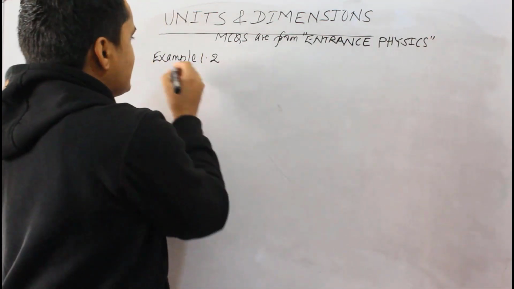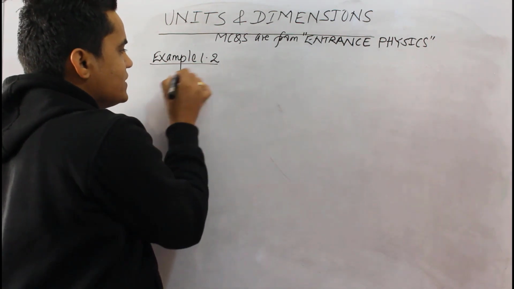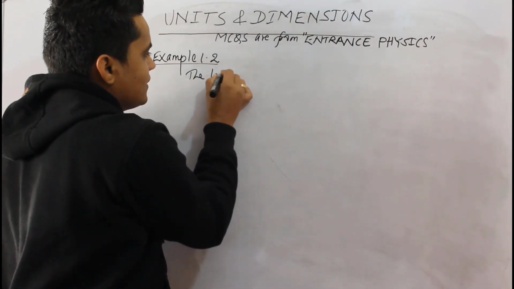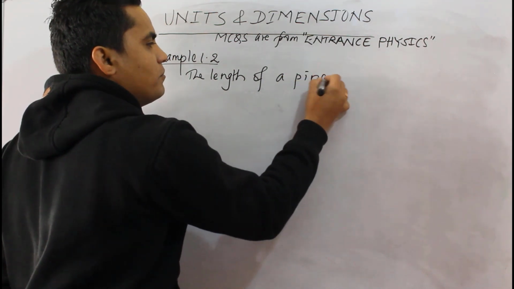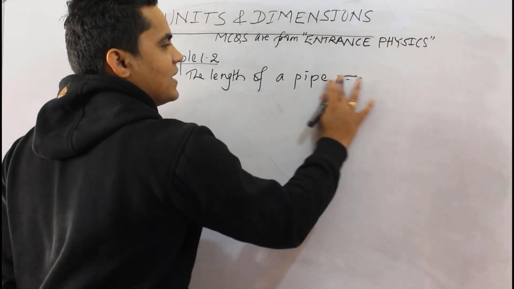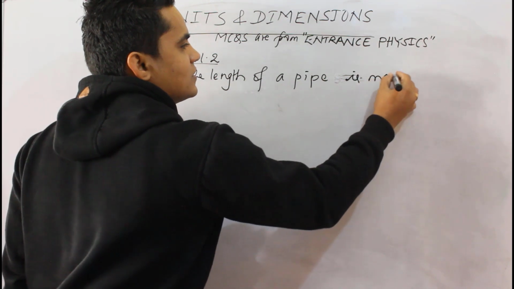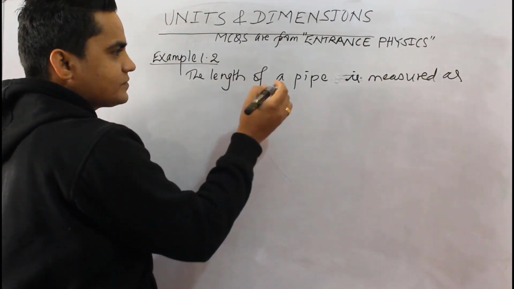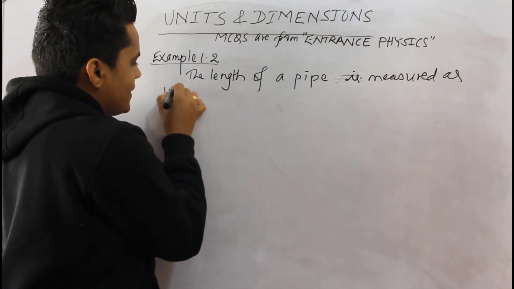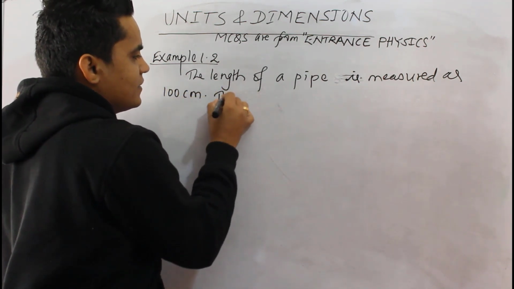Remember, example 1.2. The question is: the length of a pipe is measured as 100 centimeter.